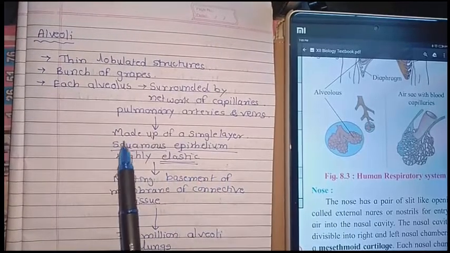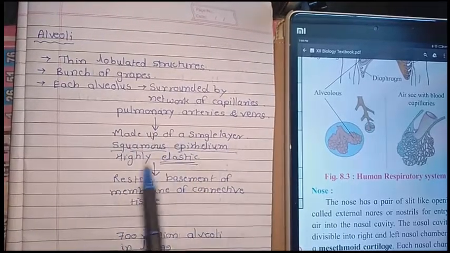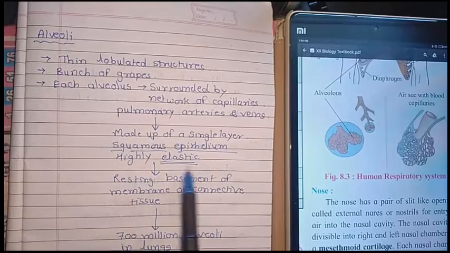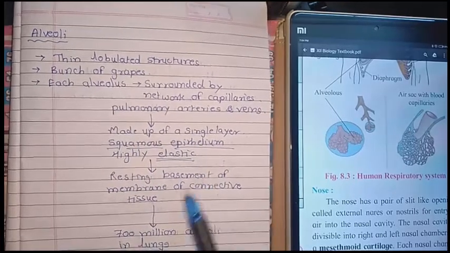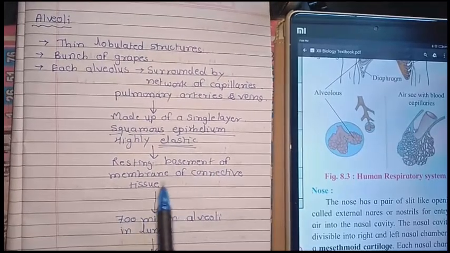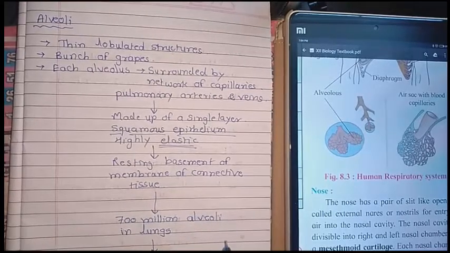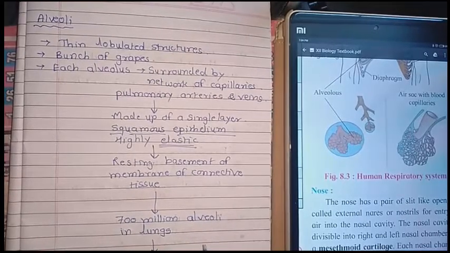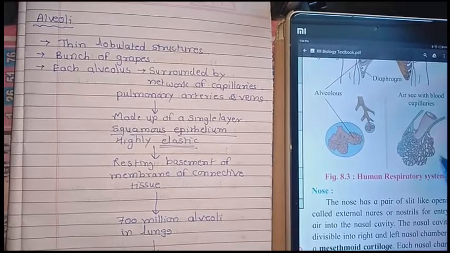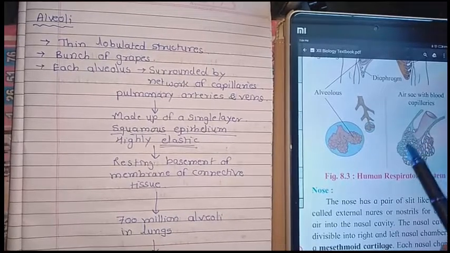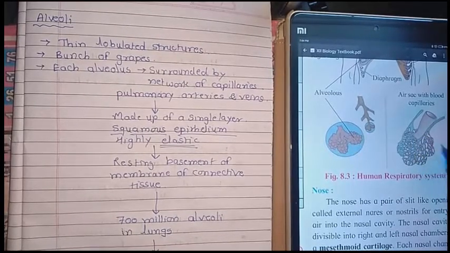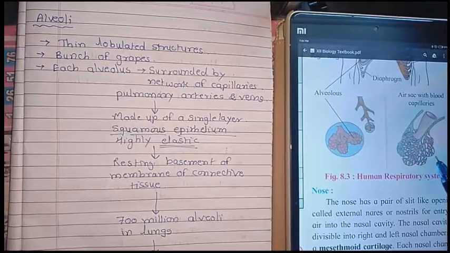It is resting on the basement membrane of connective tissue. Resting on the basement membrane means that at the lower, outer layer there is connective tissue.